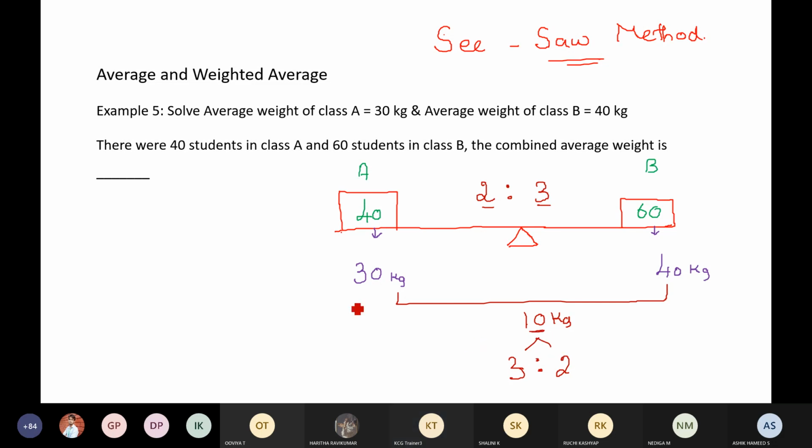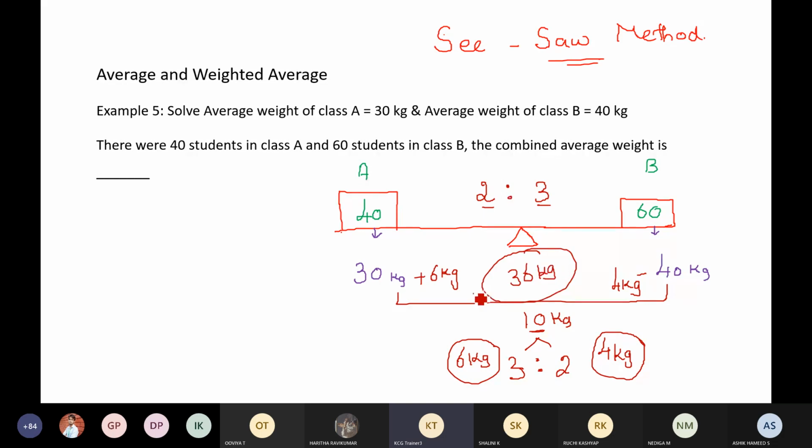What will I have? If I split 10 kg in the ratio 3:2, what will I have? Very good, Harivardhani. It would be 6 and 4, correct? So it would be 6 kg here and 4 kg here. Correct? So either add 6 kg with this one or else subtract 4 kg from this one. Either way, you'll get 30 plus 6 or else 40 minus 4. You'll get the answer as 36 kg, which is what we got here, right?